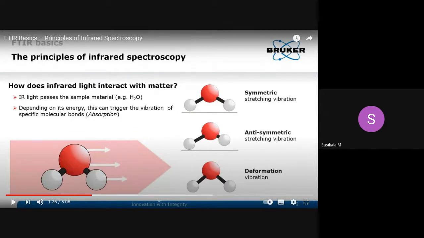Atoms and bonds. In the CH2, consider the red color is carbon and the white color is hydrogen atoms. The carbon atom and hydrogen atom are bound with a sigma bond. Electrons from the two atoms contribute to bond formation and the bond has been formed.